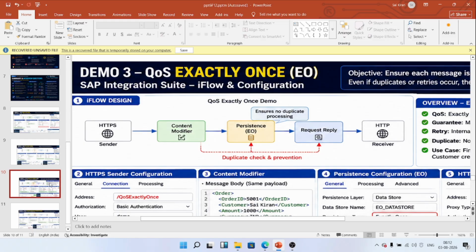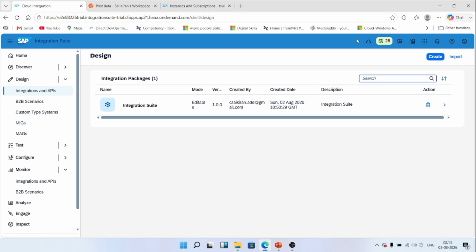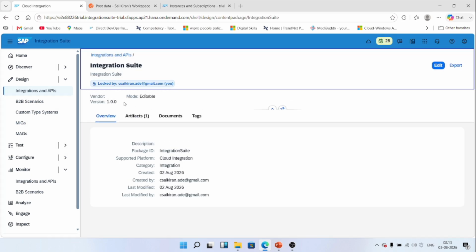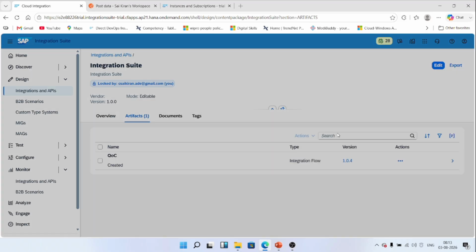A common misunderstanding is that sending the same payload twice from Postman should be blocked. That's not how exactly once works. So I can go with this example to show how it works. I will open the version related to exactly once.